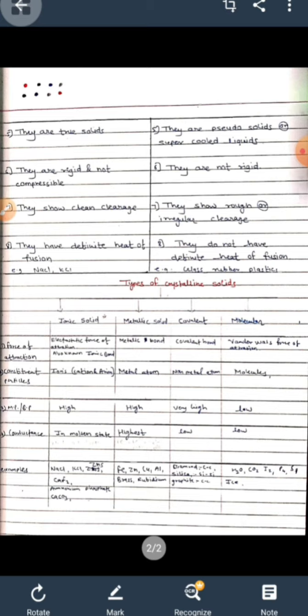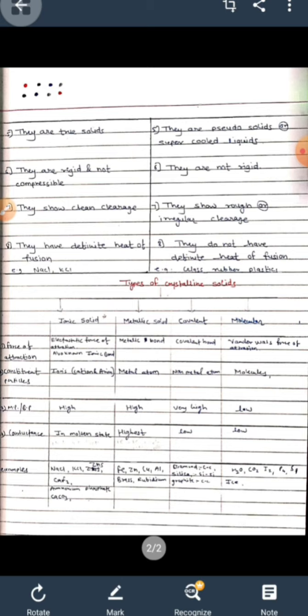Crystalline solids are rigid and not compressible, but amorphous solids are not rigid. Crystalline solids show clean cleavage, while amorphous solids show rough or irregular cleavage. Crystalline solids have a definite heat of fusion.